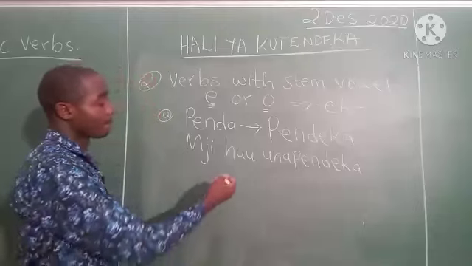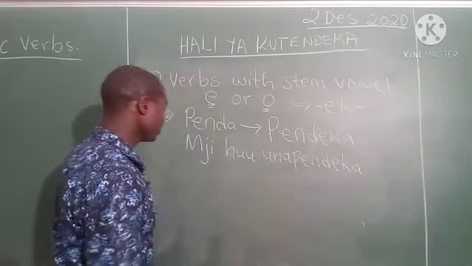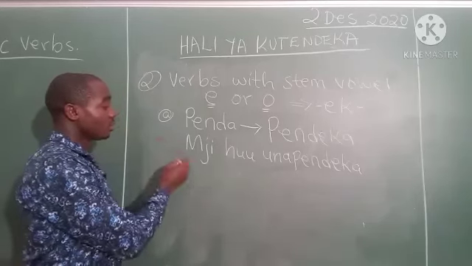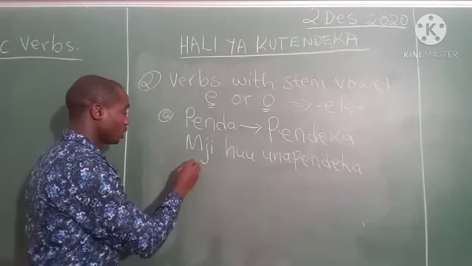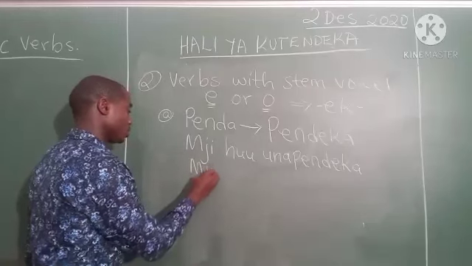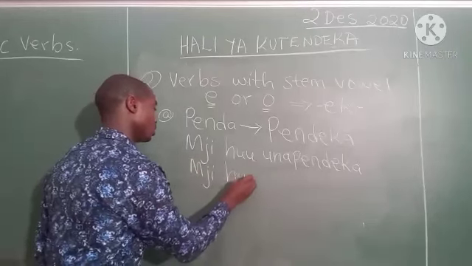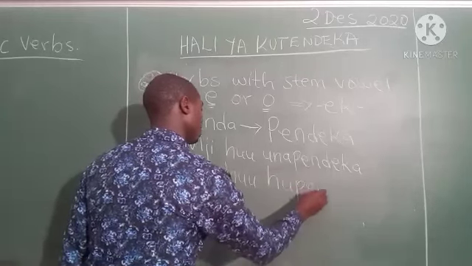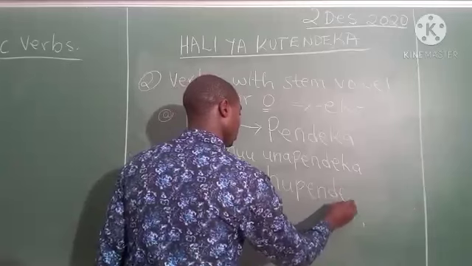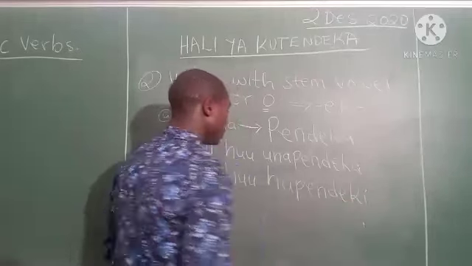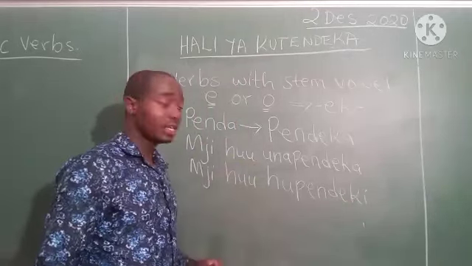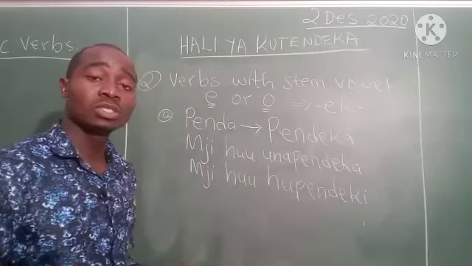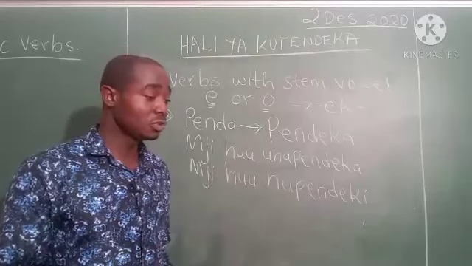So, unapendeka. Then, mji huu hupendeki. It means this city or town is not lovable. When you just enter it, you find there is